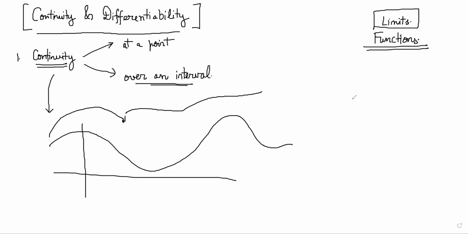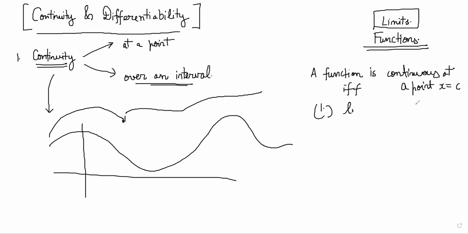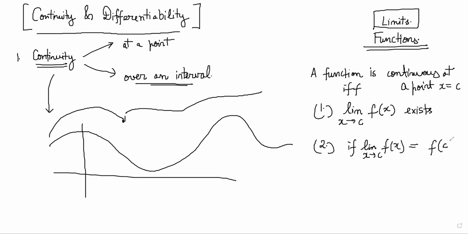So how do we define it mathematically? Mathematically, a function is continuous if and only if these conditions are satisfied. Continuous at a point, say the point is x equal to c. The function will be continuous at a point if the limit of f(x) as x tends to c exists. And second, if the limit of f(x) as x tends to c is equal to the value of the function at c.